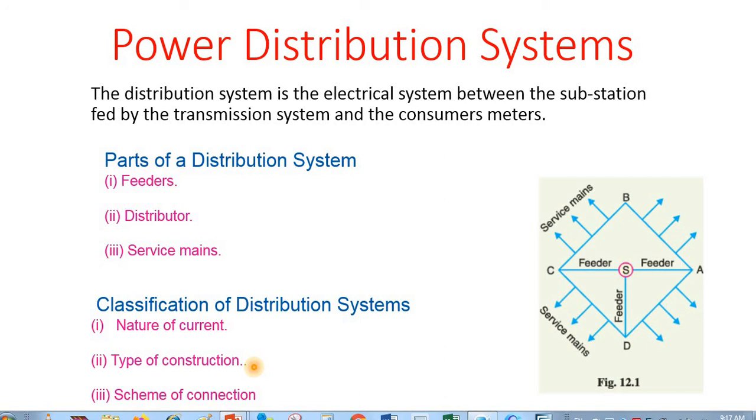That is all from my side for explaining the power distribution system. I think at the end of this lecture you will be able to identify different components and can classify the distribution system in different types as explained.